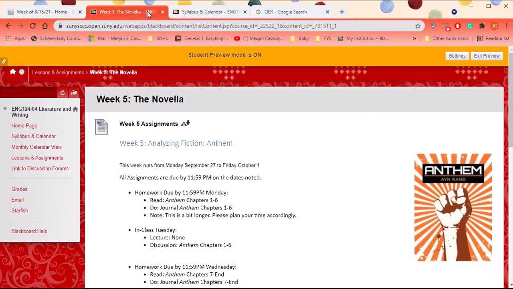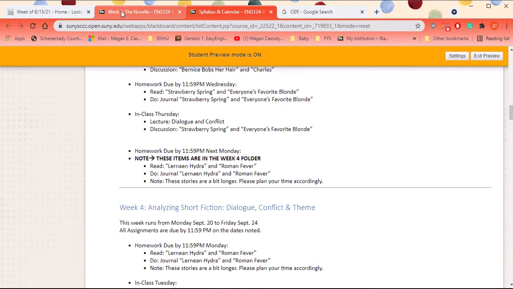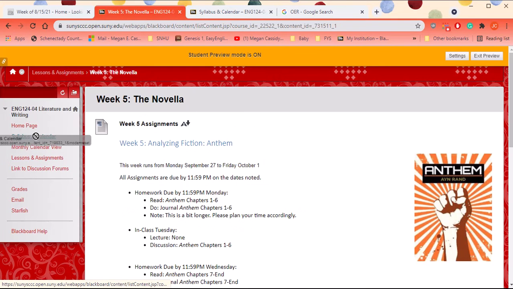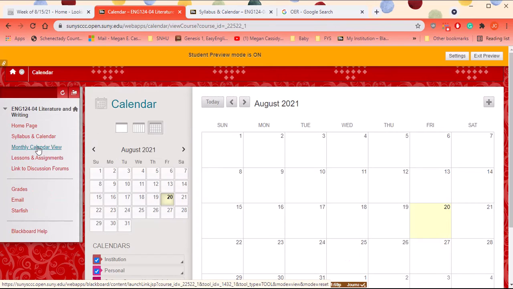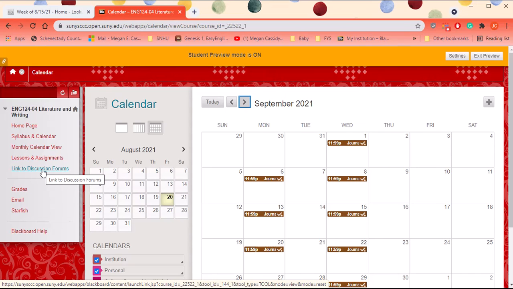So all of the folders are set up the same way. You can find the same information in the calendar here, the full calendar, or you can look at the calendar information on that monthly calendar view and see what's coming up. So you really should know what is coming up all the time because the calendar information is given to you in 3 different ways.